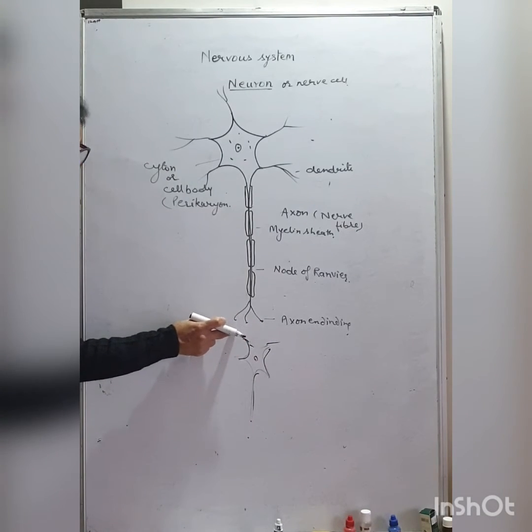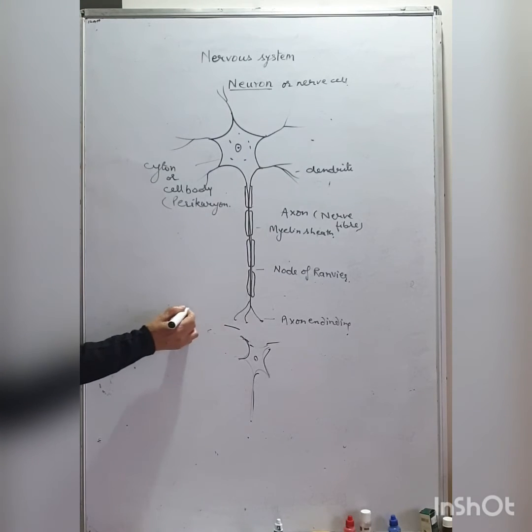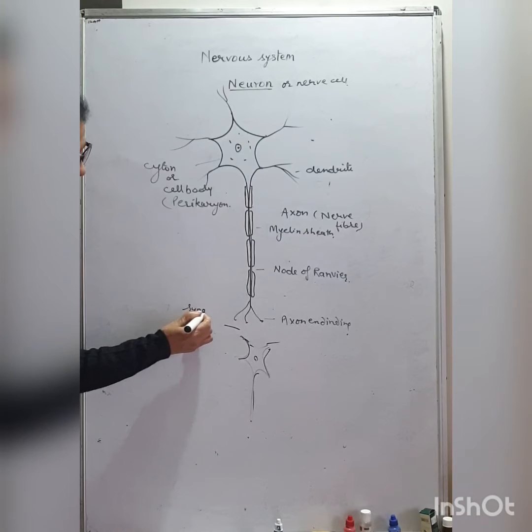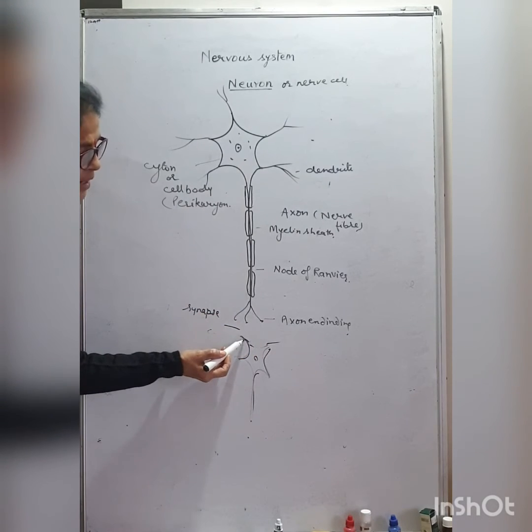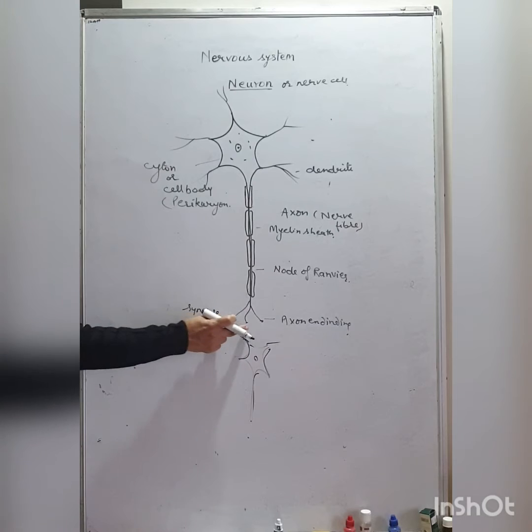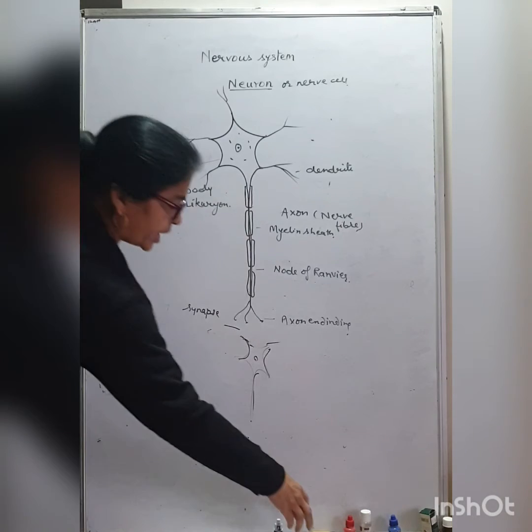The small gap between the two neurons, that means between the axon ending of one neuron and the dendrite of another neuron, is called synapse.